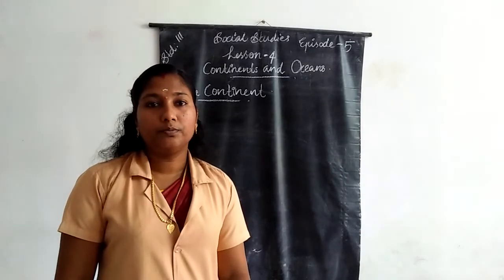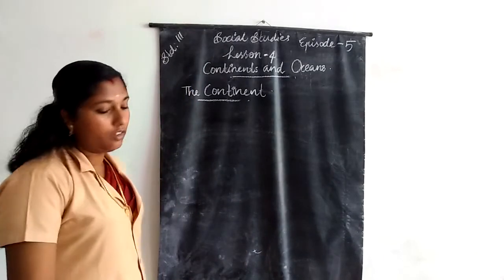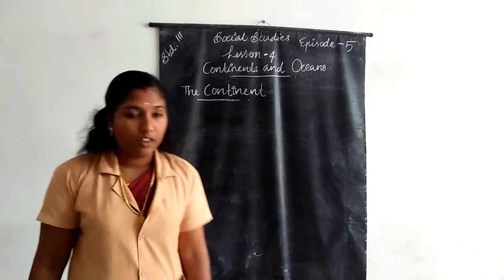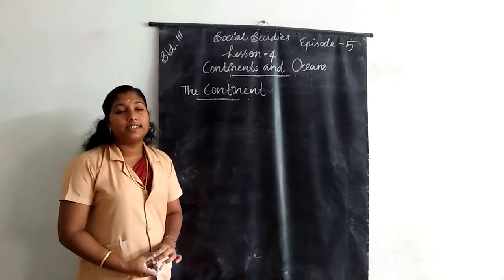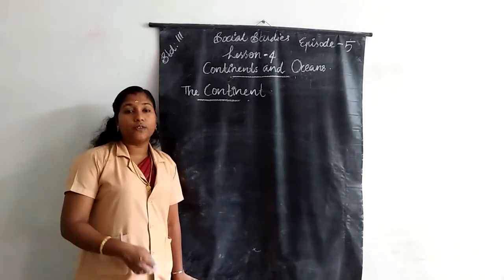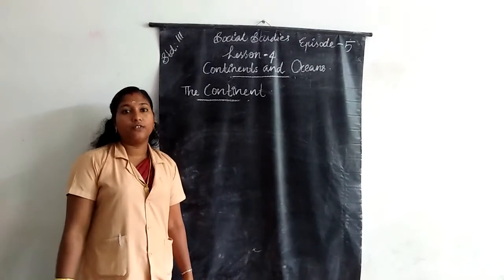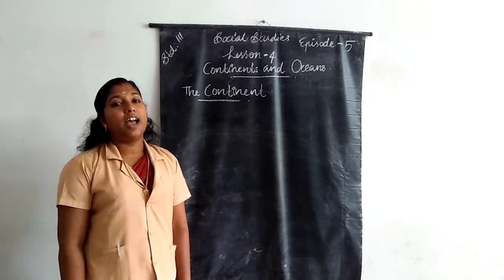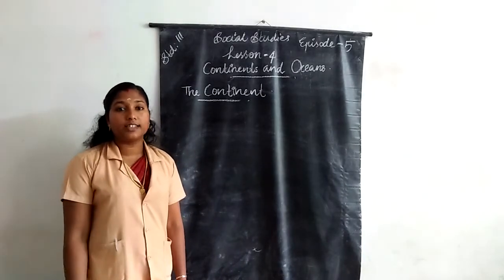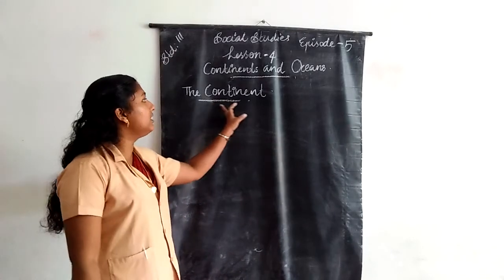If we look at a map, we can see that lots of colors are present. The blue color indicates the oceans, and the other colors indicate the continents.